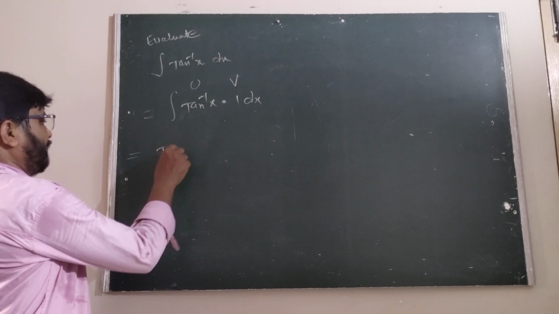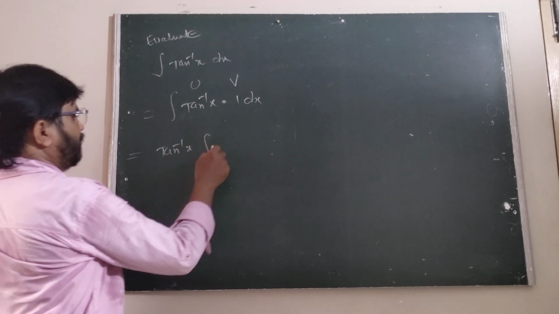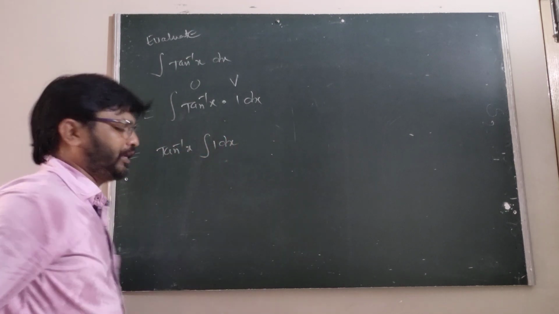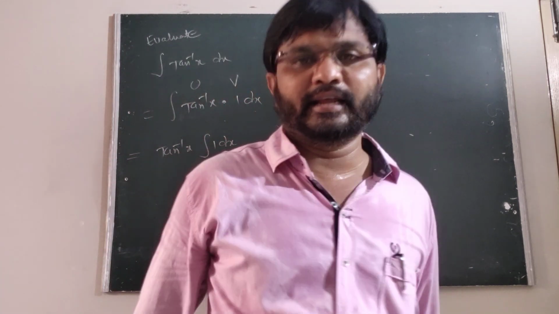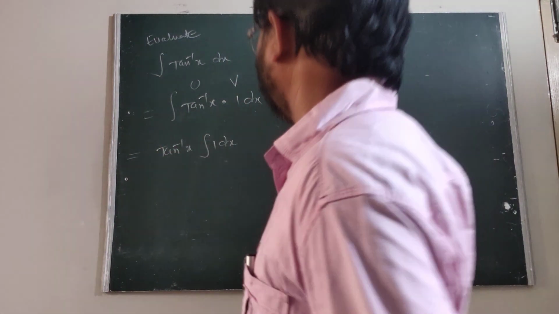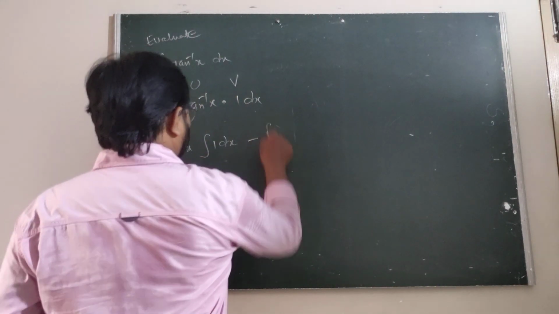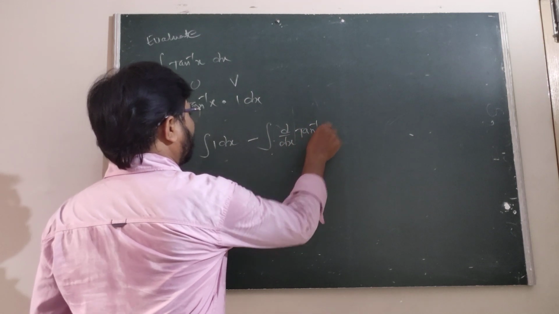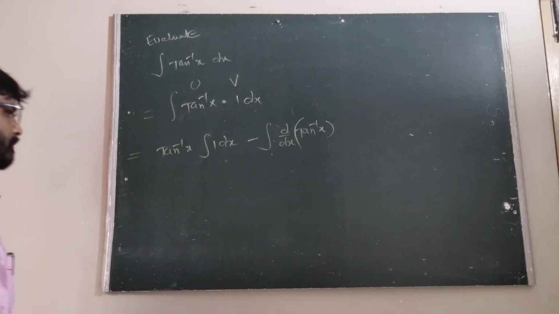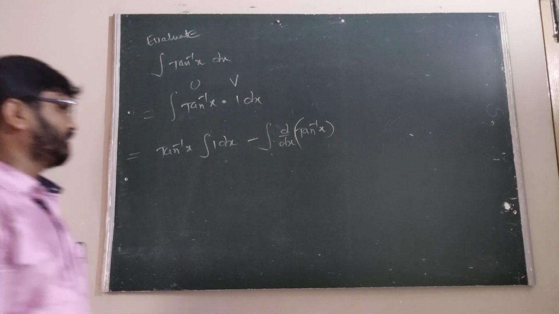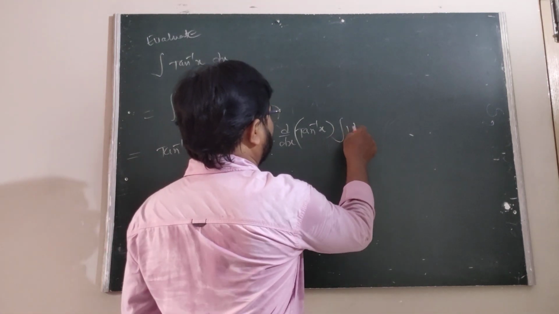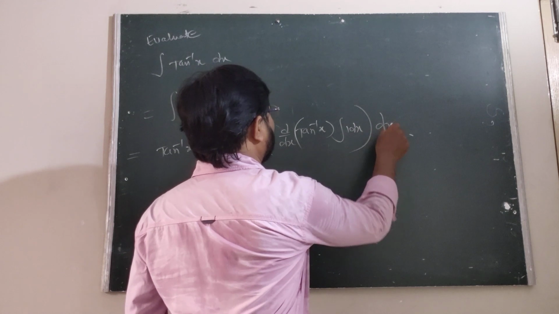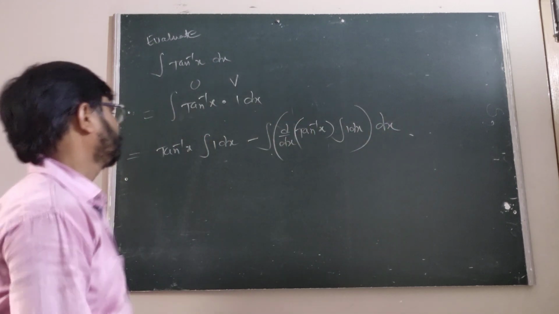That is tan inverse of x into the integral of 1 into dx, minus the d by dx of tan inverse of x, the derivative of tan inverse of x, into the integral of 1 into dx, whole of dx.